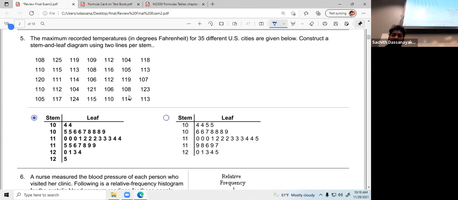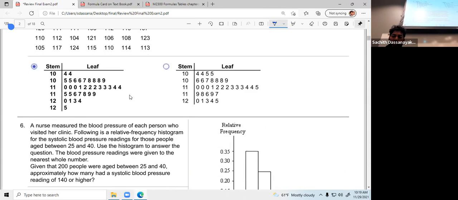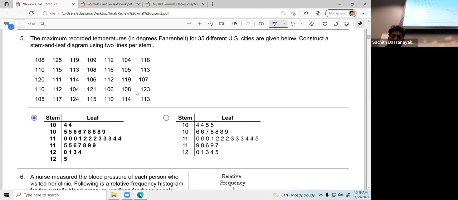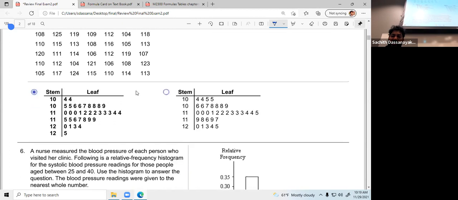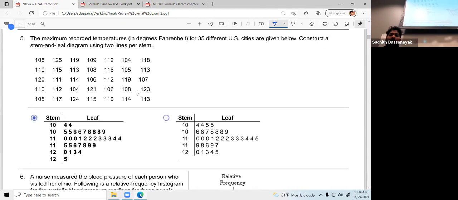Stem and leaf tables or diagrams. Do I need to go through this? The main thing in this is why there are 2 answers. There are only 2 answers. As I mentioned in that section, there are 2 ways to show these stem and leaf diagrams.